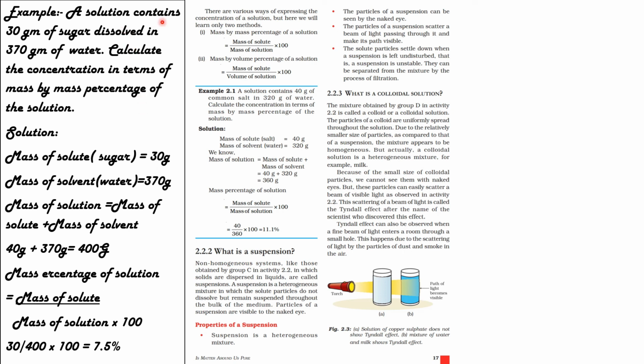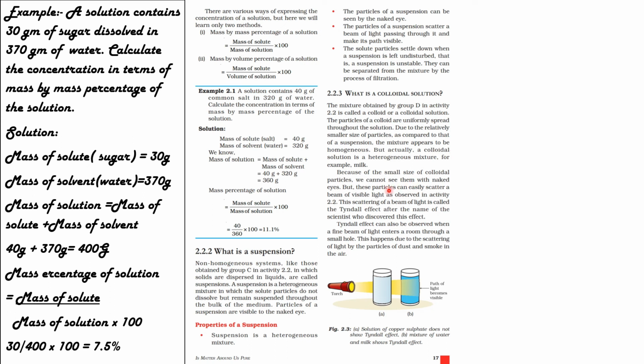A solution contains 30 grams of sugar, which is added in 370 grams of water. Calculate the concentration in terms of mass by mass percentage of the solution. Here, mass of solute, that means sugar, is 30 grams, solvent 370 grams. So the mass of solution is equal to mass of solute plus mass of solvent, that's equal to 400 grams. So mass percentage of the solution is equal to 30 divided by 400 into 100, that's equal to 7.5%.